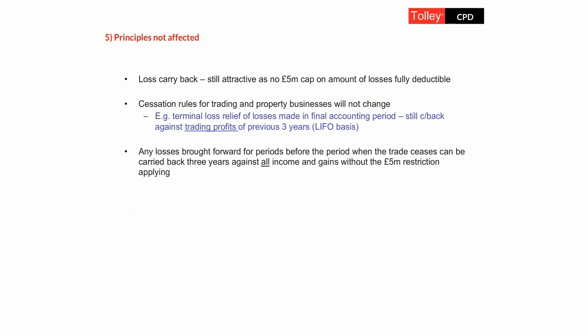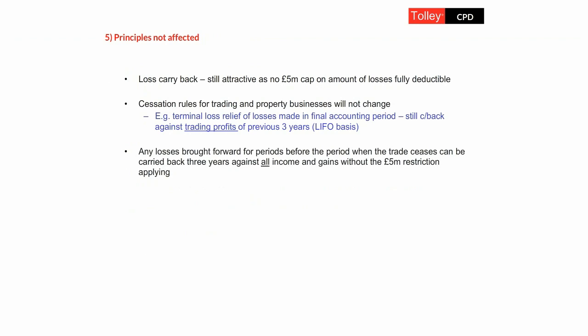But what is a bit more complicated now is that if the company has been carrying forward post 1st of April 17 losses, the ones that have the flexible loss relief, it may have faced a cap in the amount that could be set off because of the 50% restriction on profits above £5 million.